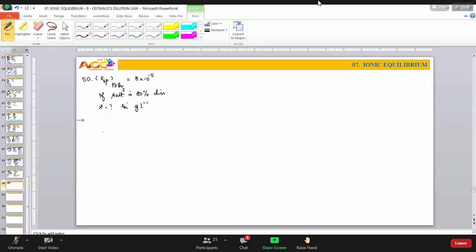No problem. What I do, we'll say PbBr2, a ternary electrolyte. This will give you Pb2+, and what is that? 2Br-. Nice. Therefore, KSP is equal to concentration of Pb2+ into concentration of Br- squared. What is concentration of Pb2+? Solubility. Okay. And what is this? Very simple, sir. 2s squared.